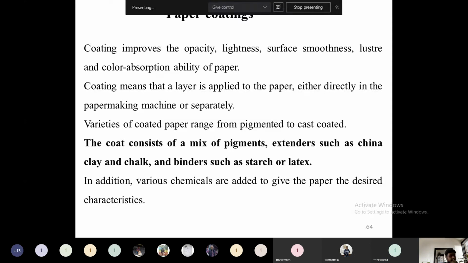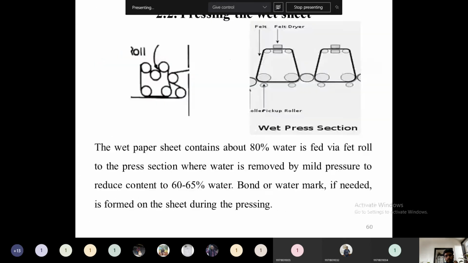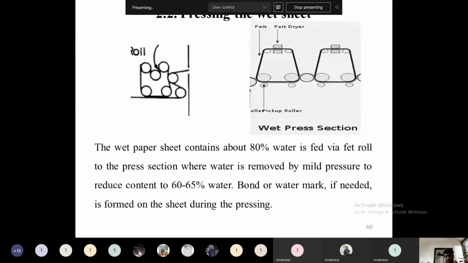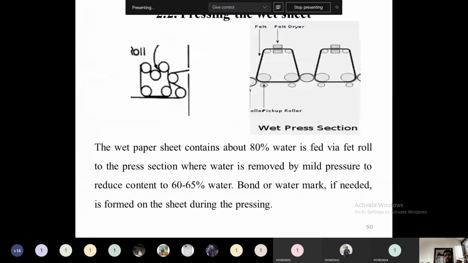Next one is the paper coatings. Now we just said the coatings are in the finishing department. Until now, the paper has been rolled, wound using the winding roll. Then after that, paper finishing operations will be carried out, as required for the commercial products. If you require an oily paper, some coatings we have to add. If we require some water resistance, some coatings we have to add.